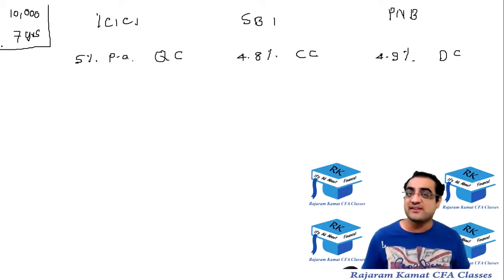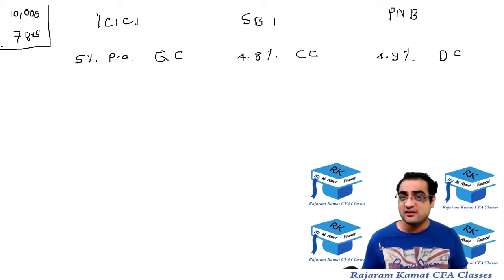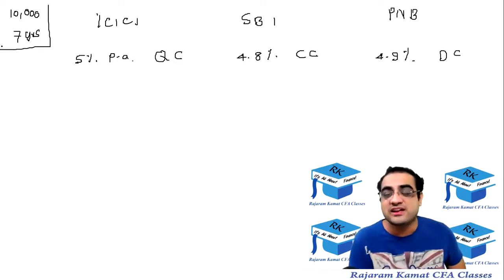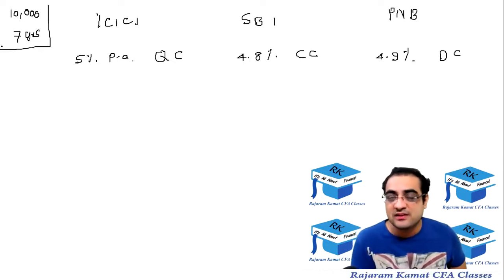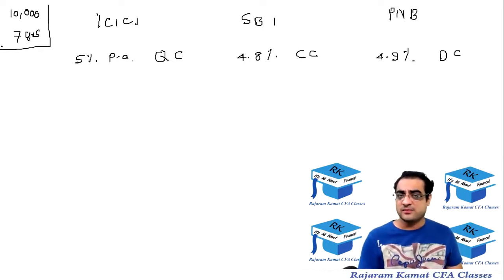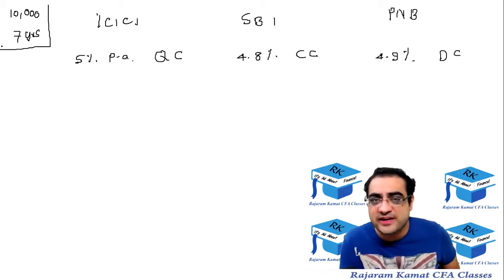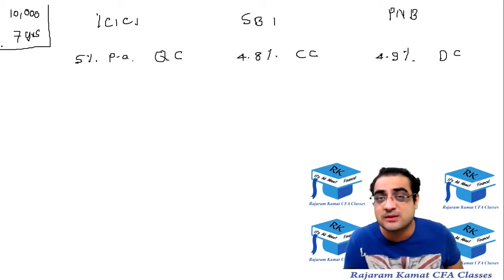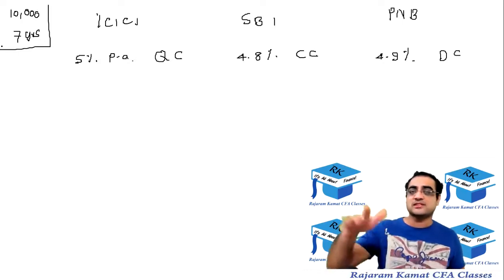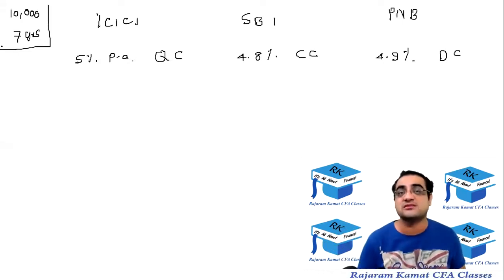Is it ICICI, which offers me the highest interest rate? But please hold on, its compounding is quarterly. So should it be SBI? But SBI's interest is quite low, 4.8%, though the good thing is it does continuous compounding. Or is it Punjab National Bank, which is offering a middle interest rate, but does daily compounding?